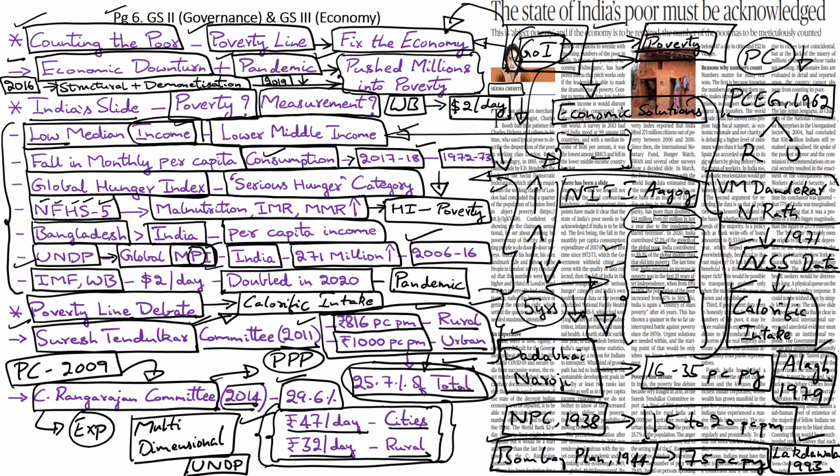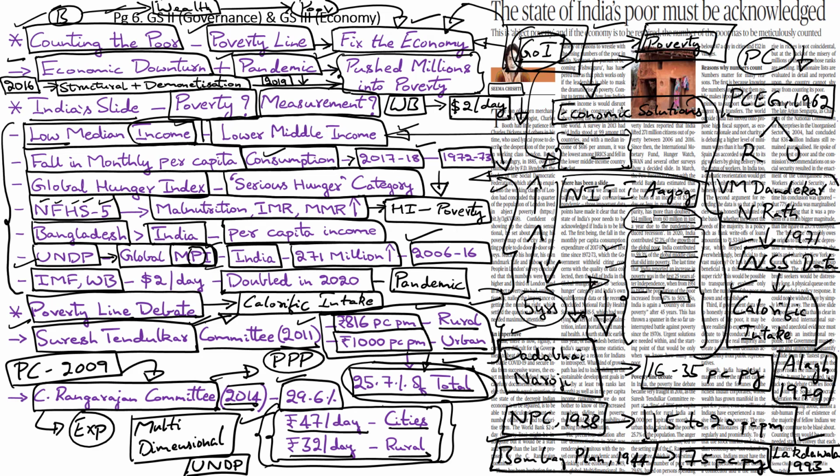The writer points out, if the billionaires in the country can be counted and if their exact wealth can be estimated, then it is even more important to estimate the number of poor people in the country and get an accurate picture of the levels of poverty, because only that would drive us towards the right economic solutions.